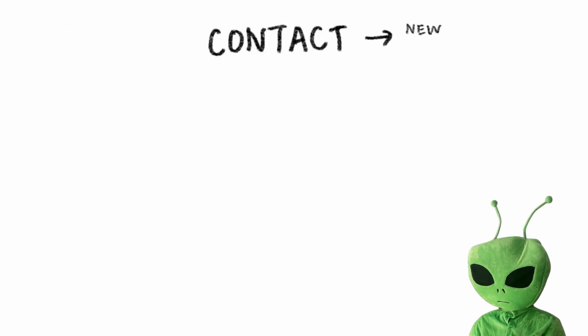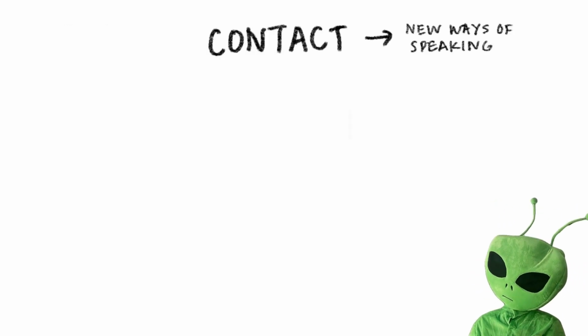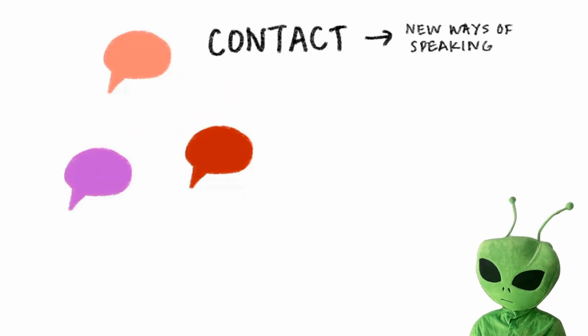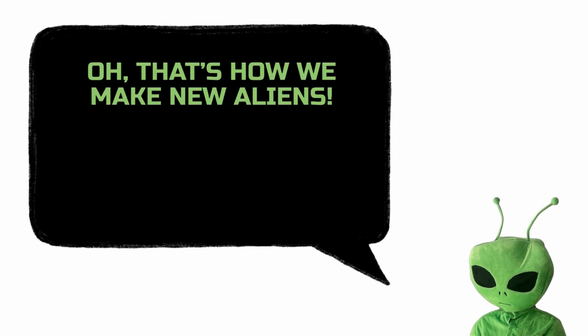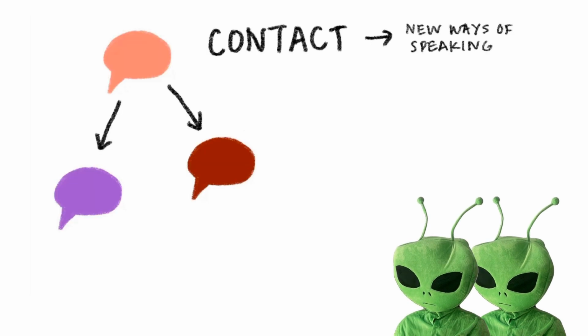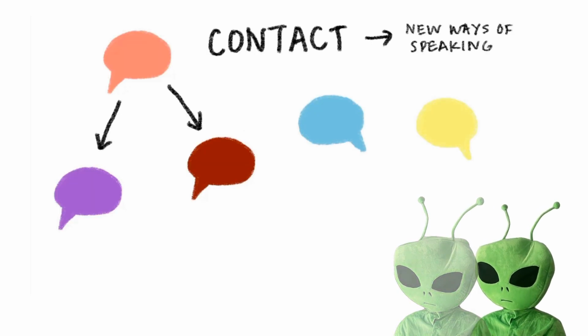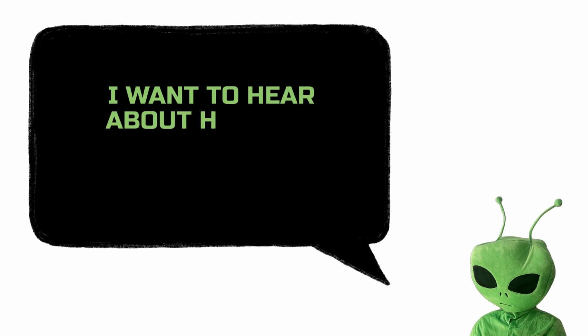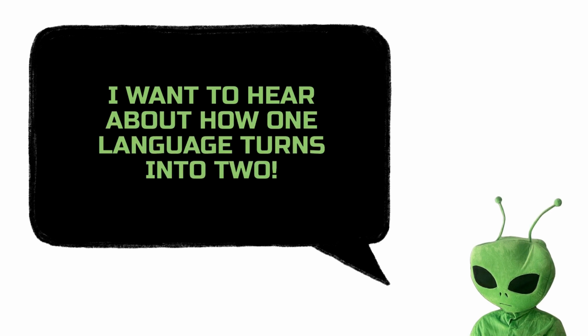Good question. Contact between groups of people can create new ways of speaking in a couple different ways. Sometimes one language might drift in different directions and eventually form different dialects and different languages. Oh, that's how we make new aliens. One alien splits into two different aliens. Oh, cool. So that's one way that language can emerge. And at other times, speakers of two different languages might start talking to each other and produce a third language, which is kind of like how we make new humans. I want to hear about how one language turns into two.